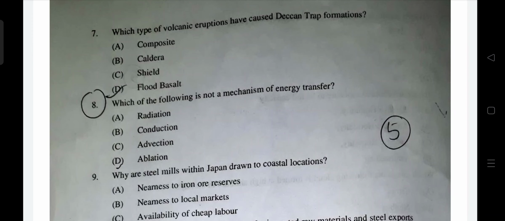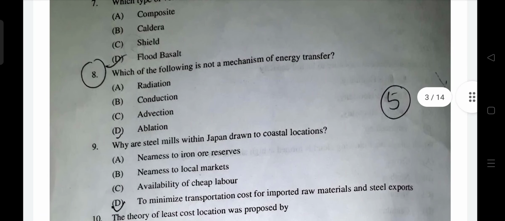So it is the transfer of heat through horizontal movement of air. Right? When air moves horizontally, it is called advection. Convection is the vertical, circular formation when this thing happens. That is convection. Okay, but ablation is not. So D is correct.